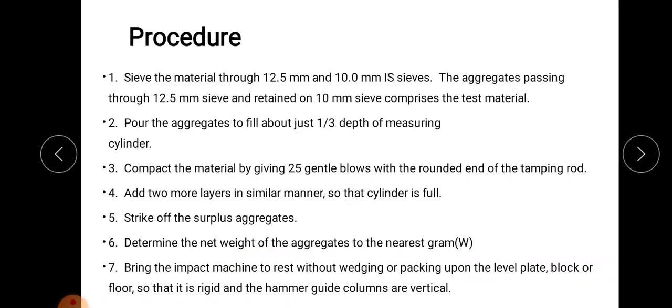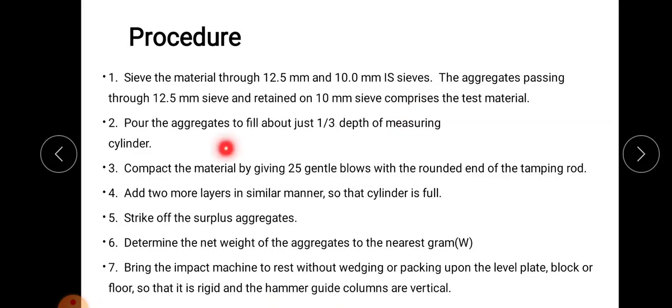Next, the procedure. Here also the aggregate used is within the range of 12.5 mm and 10 mm IS sieve. That is, the aggregate passing through the 12.5 mm sieve and retained on the 10 mm sieve is collected for doing this impact test, and about 3 kg of this sample is taken. In the aggregate crushing value test also, the sample size is the same.